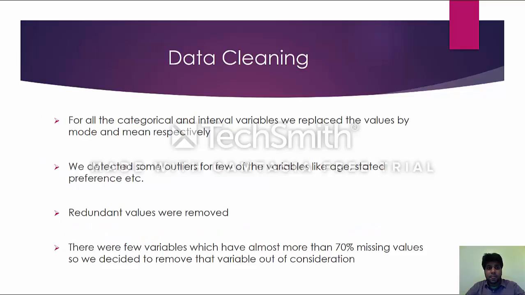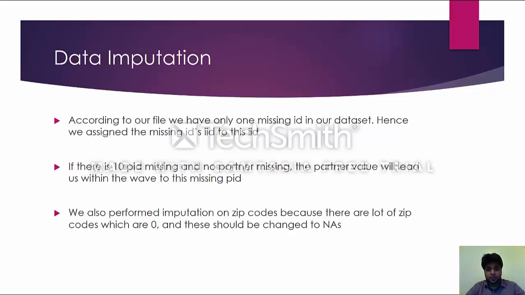Next was data cleaning. As we know, there are a lot of missing values and a lot of redundant values, and everything was handled properly. For all the categorical and interval variables, we replaced the values by mode and mean respectively. There were some outliers as well for variables like age, stated preference, etc., and we detected them and cleaned them. Then there were some redundant values which were removed using Excel. Then there were a few variables which had more than 70% missing values, so we decided to remove those variables from consideration.